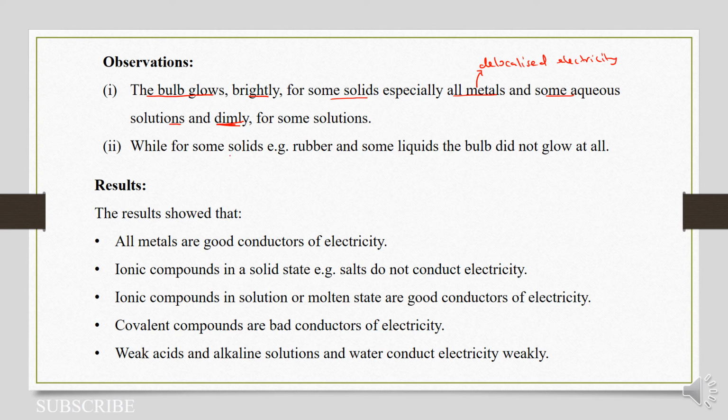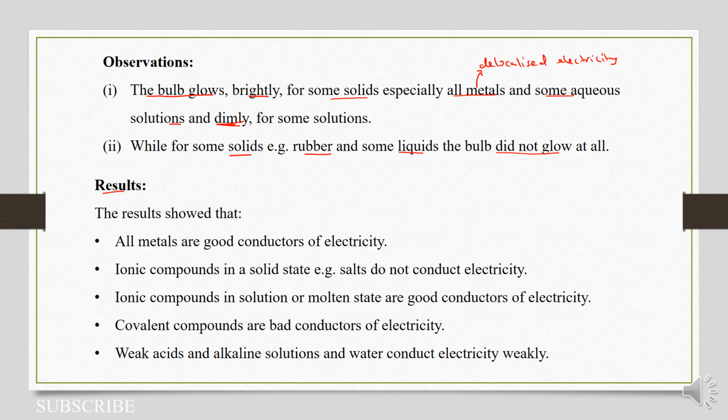However, some solids like rubber and some liquids will not allow the bulb to glow, meaning they will not conduct electricity. And with that, we can come to a conclusion under our results section and have a general view on which substances conduct electricity or not.